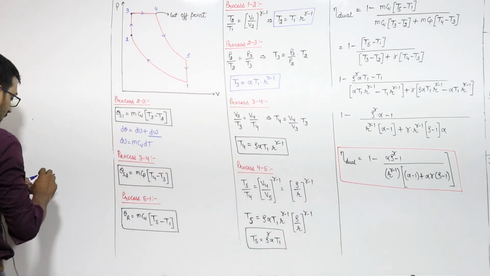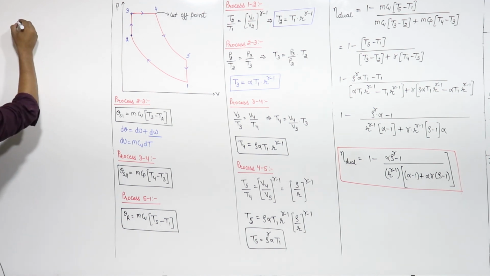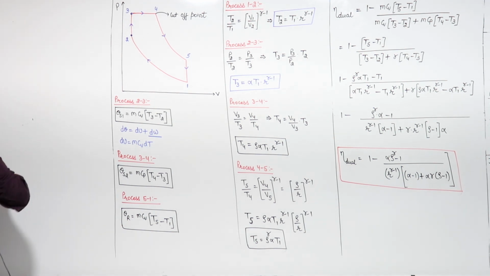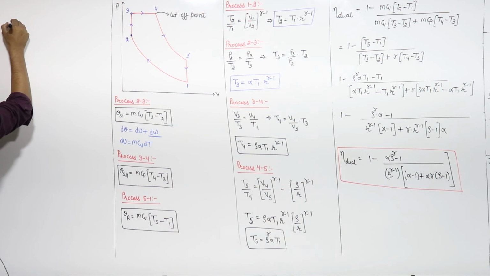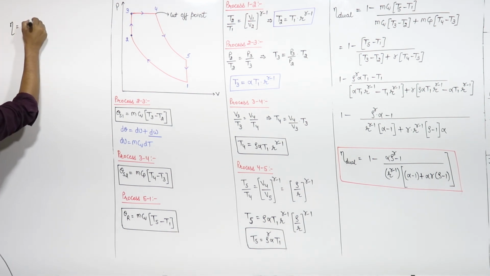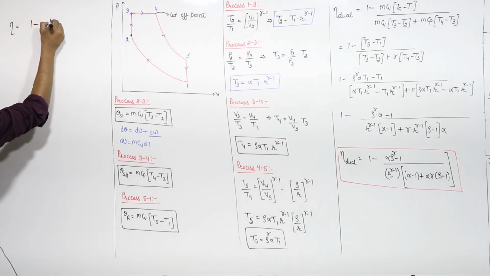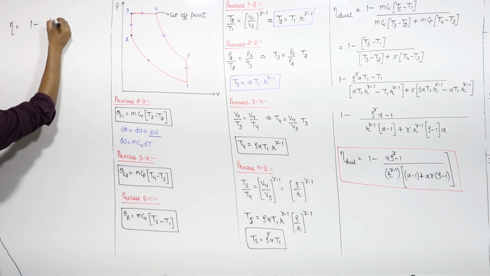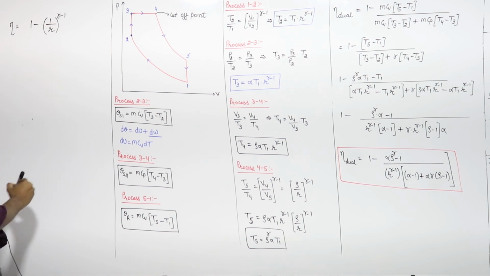Efficiency, if you want to remember, for the Otto cycle, this will be 1 minus 1 upon r raised to power gamma minus 1.